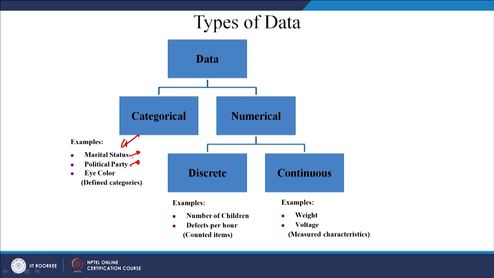If you look at numerical data, it can be discrete data or continuous data. Those data which you can count are called discrete data.